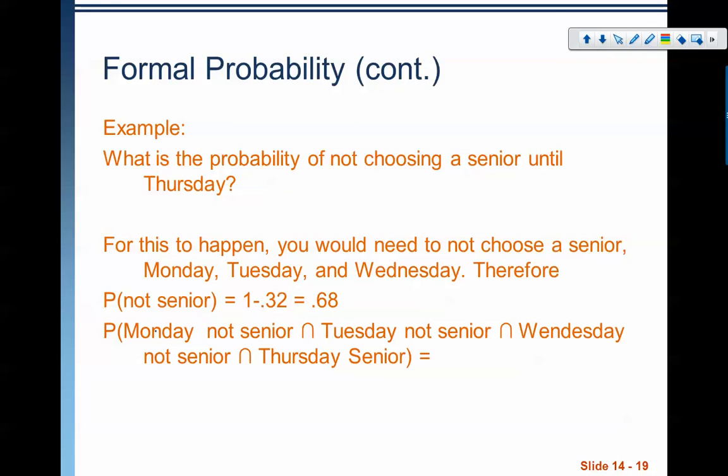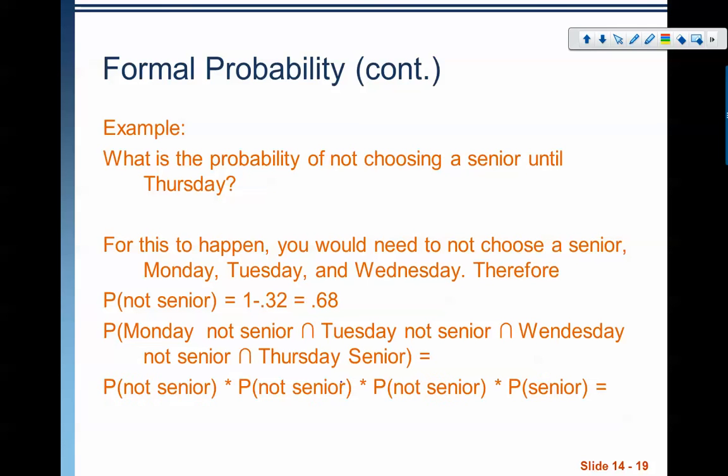So we're talking about P of Monday not senior, and Tuesday not senior, and Wednesday not senior, and Thursday senior, right? I have to go not senior, not senior, not senior, senior. And these are independent events.